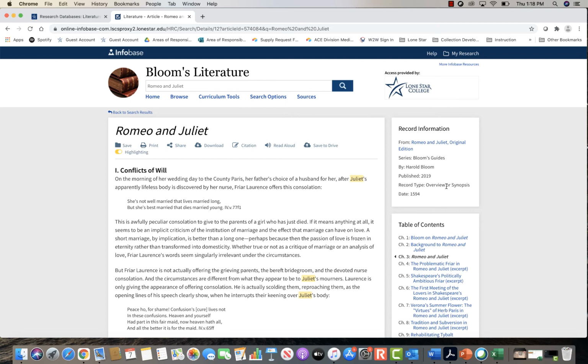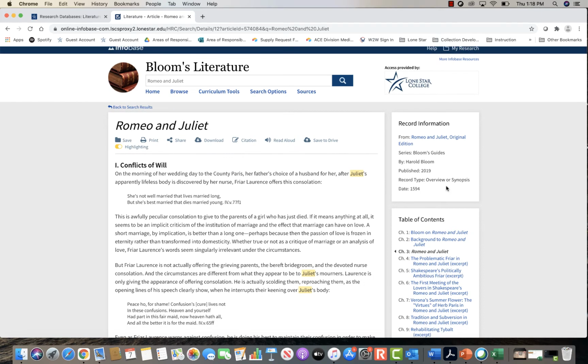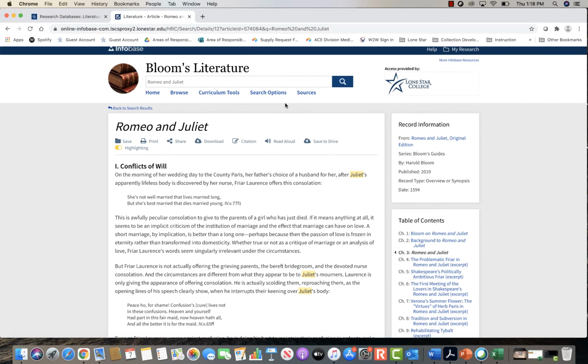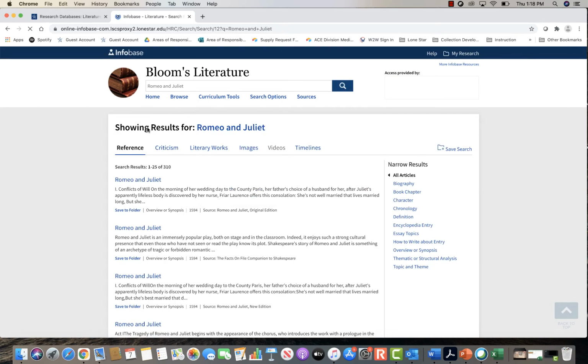So this is a little bit how you can use Bloom's Literature. You can get your background information from here. Going back to my search, I'm going to go ahead and click on the search here at the top. I do want to also point out there is that literary criticism tab.